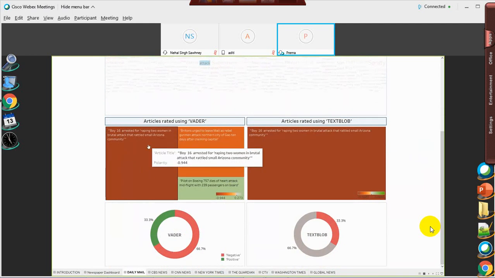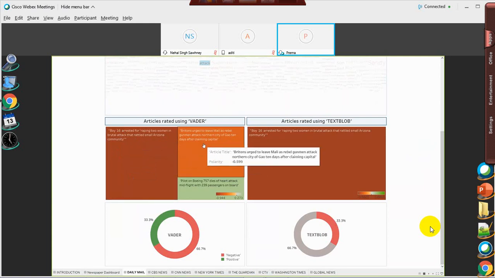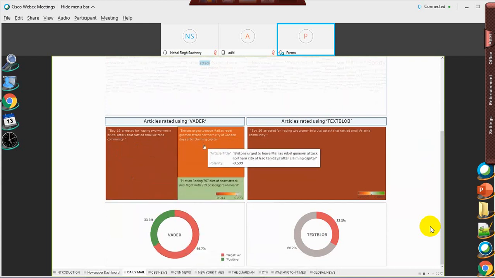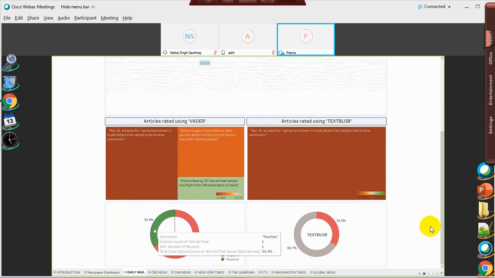So this article contains the word attack and has a polarity of -0.9. This article has the word attack and has a polarity of -0.5. Hence, we can see that 66% of the articles show negative sentiment and 33% of the articles show positive sentiment with the word attack in it.